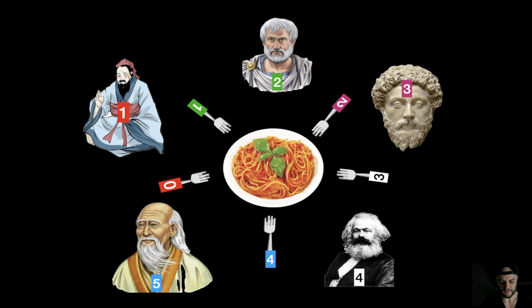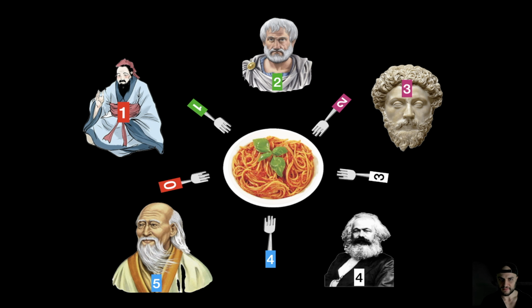We have, in this case, 5 philosophers, 5 forks, and a bowl of spaghetti. Every philosopher wants to eat spaghetti, and to do that needs 2 forks, right? So you immediately see the problem. We have collisions, so we cannot have all the philosophers eating simultaneously. So we have to orchestrate this access to the actual forks.